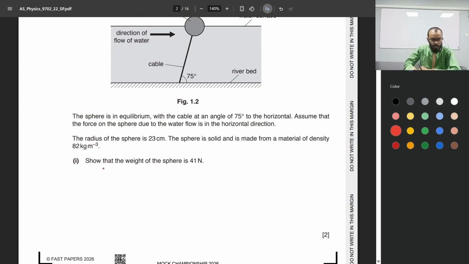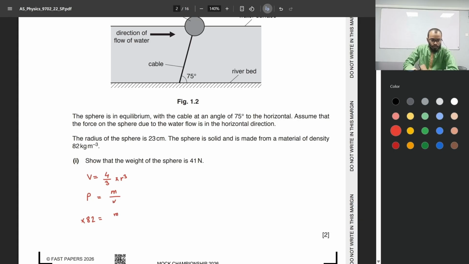Right. So we have information about the density and the radius. If we know the radius of a sphere, we also pretty much know the volume of the sphere. Volume of a sphere is 4 by 3 pi times r cube. And okay, so we need to find the weight, right? So let's find the mass first. The relationship between density, mass, and volume is rho is equal to mass over volume. We know the density, 82. Mass is unknown, the quantity we need to find.